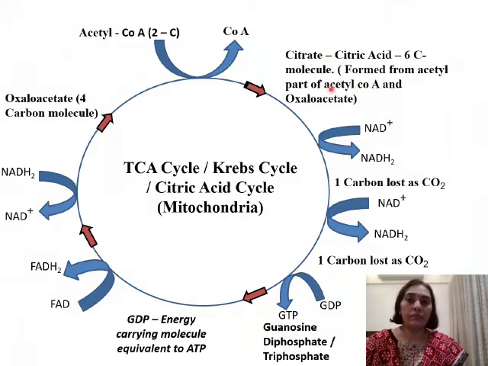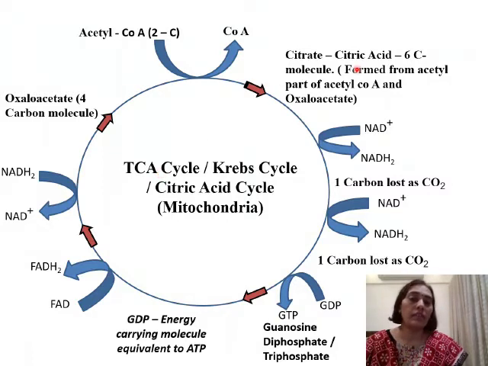This citric acid, being the first organic acid formed during these cyclic reactions, is why it is called the citric acid cycle. And I hope you now know why it is called the citric acid cycle, because citric acid is the first organic acid that is formed during this cyclic chain of reactions. It is called the tricarboxylic acid cycle because 3 carboxylic acid groups are found in citric acid.